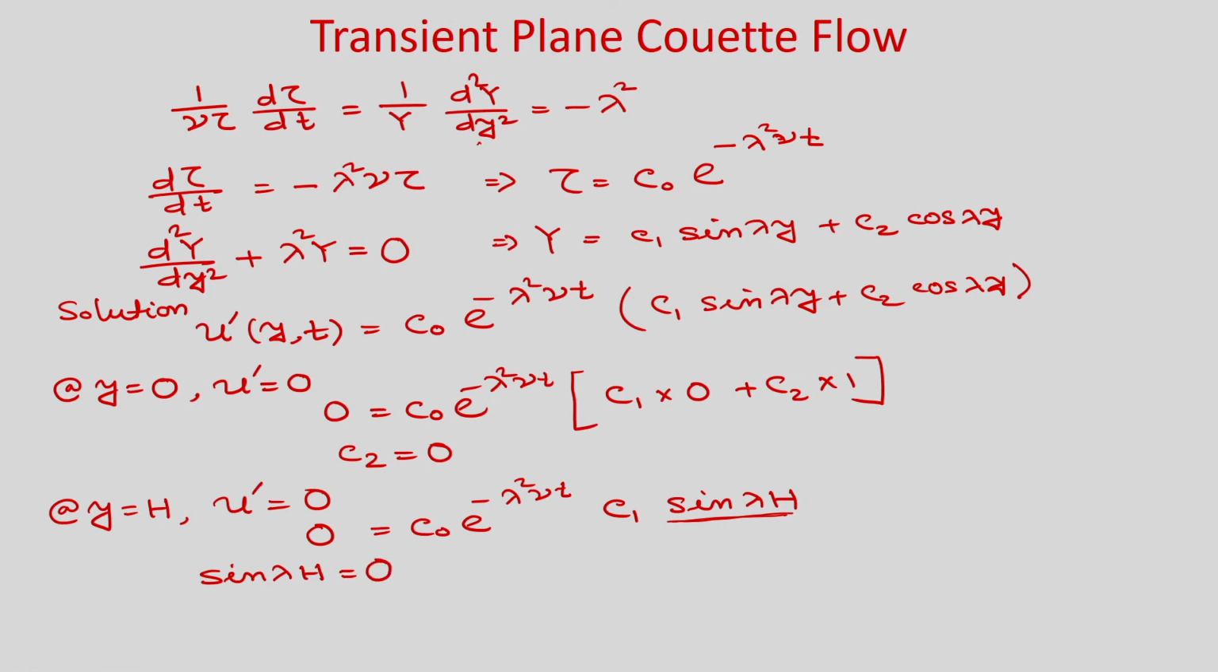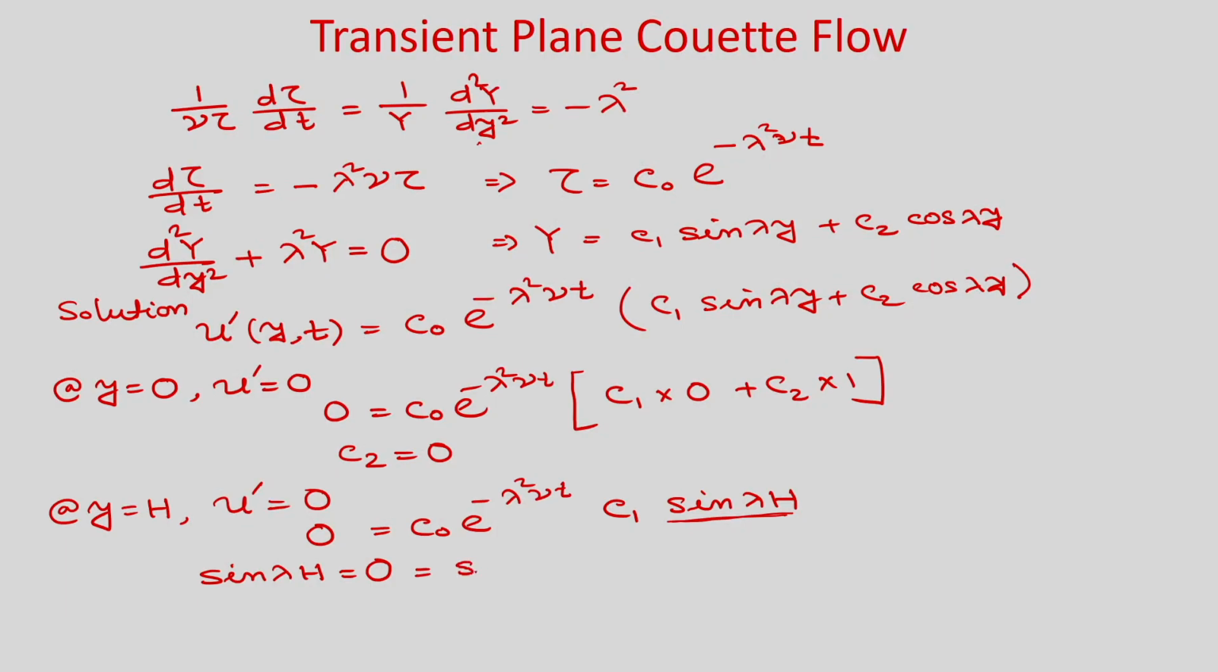Now, here you can see that for different values of lambda you might get sin lambda h equal to 0, right. So, we can write that sin lambda h is equal to sin n pi, okay, where n varies from 1 to infinity. So, you can see you will get 0 for sin n pi, right. For n equal to 0, anyway it is 0. Sin 0 is 0. So, n is equal to 1, 2, 3 and so on.